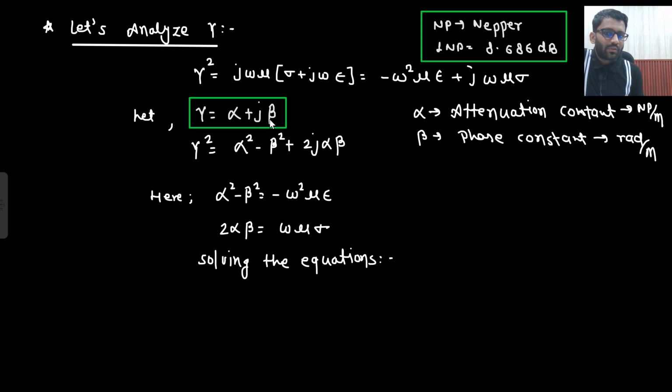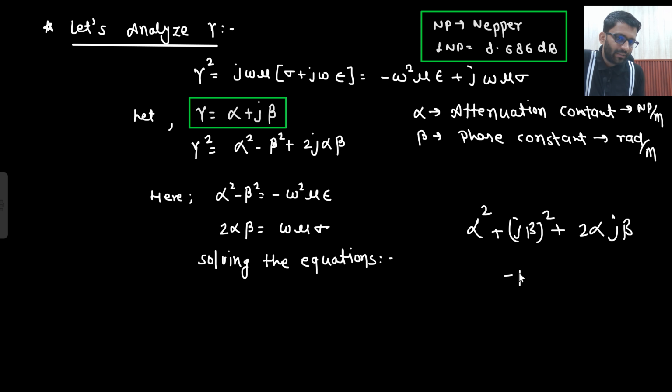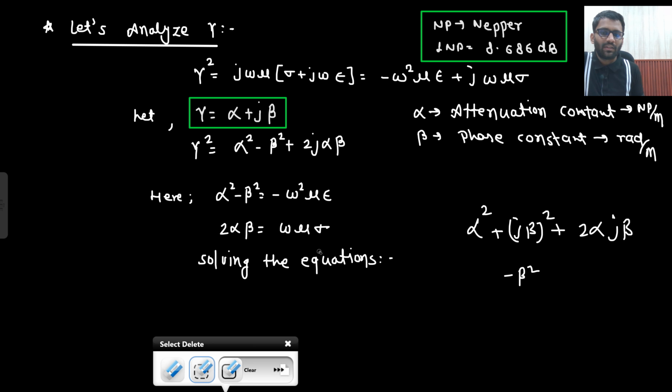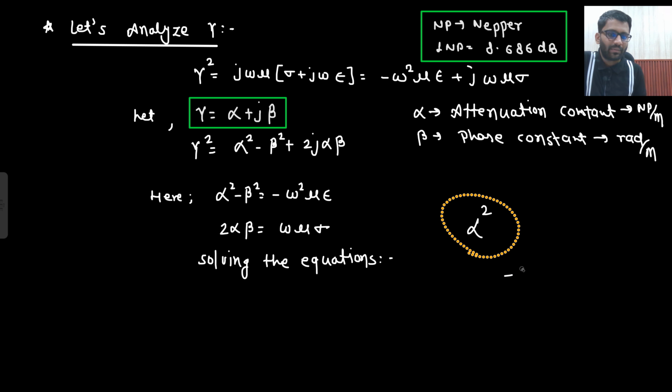So if I square both sides, what will I get? Alpha square minus beta square plus 2j alpha beta. I hope you understand how I did it. So alpha square plus (j beta) square plus 2 alpha j beta. What will be (j beta) square? Minus beta square. So alpha square minus beta square plus 2 alpha j beta. If I compare the real part and the imaginary part, then for the real part, alpha square minus beta square is equal to minus omega square mu epsilon, and 2 alpha beta is equal to omega mu sigma. If I solve both of them, I will get the value of alpha and beta.